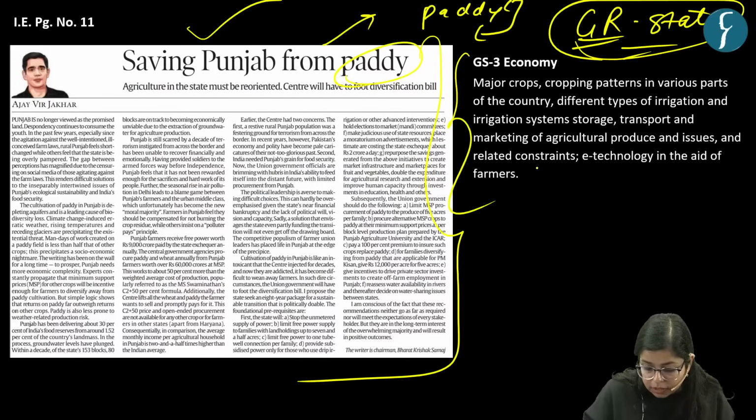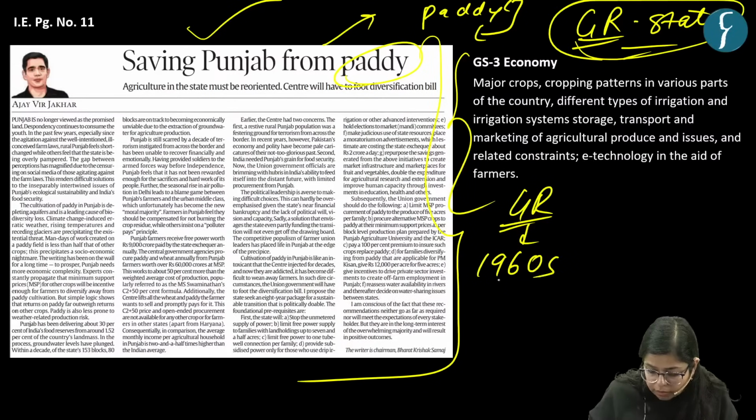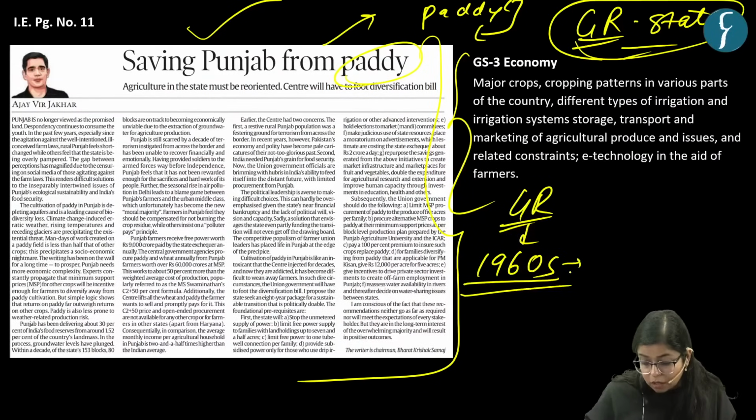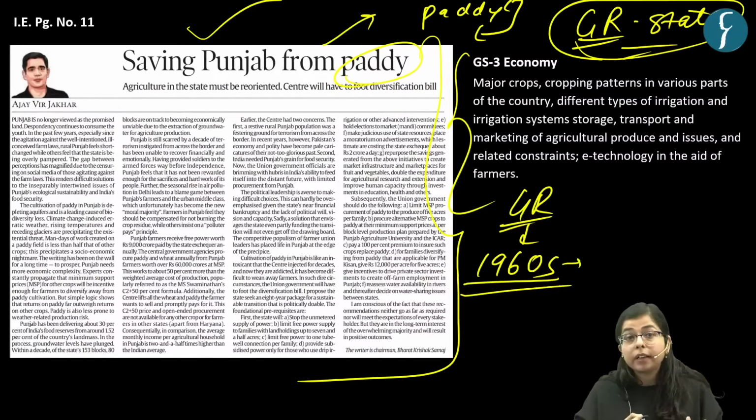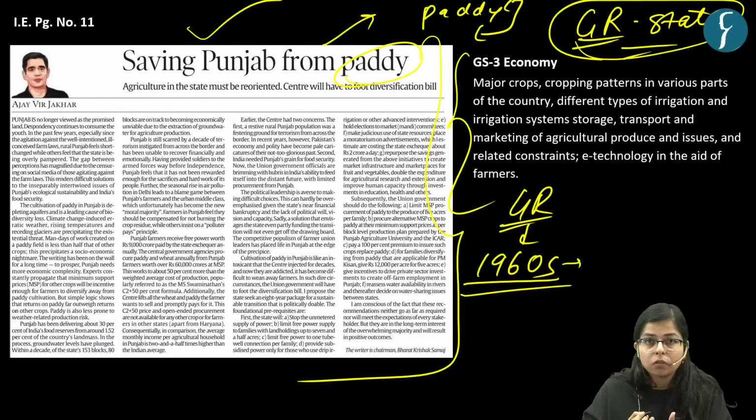Now this article is important for economy, GS paper 3. Now see, the green revolution started in the 1960s, right? Prior to it, India was dependent on imports for food grains, right? Since the green revolution, with technological advancement and high yielding varieties of seeds, right?